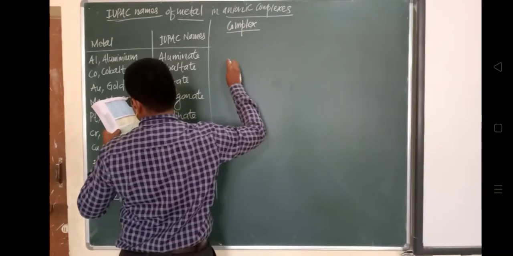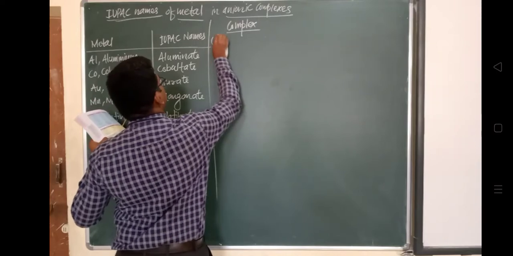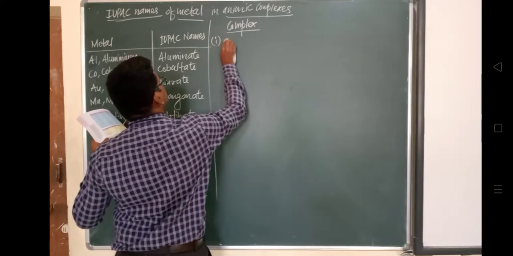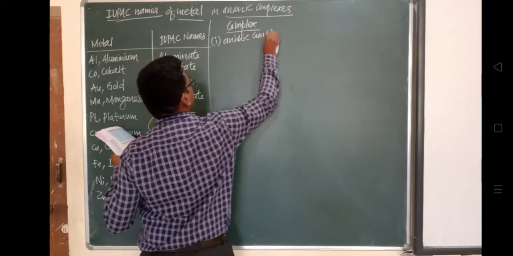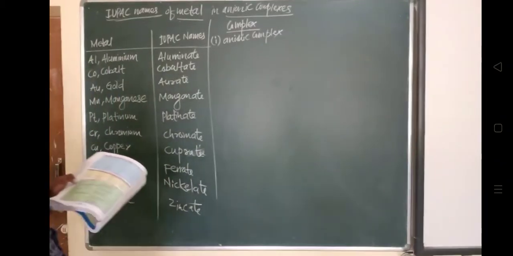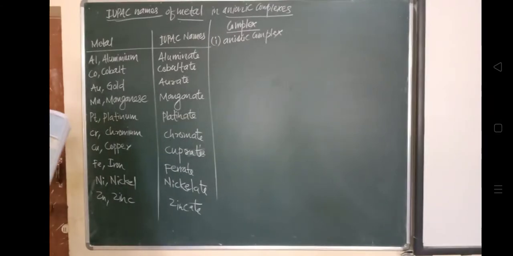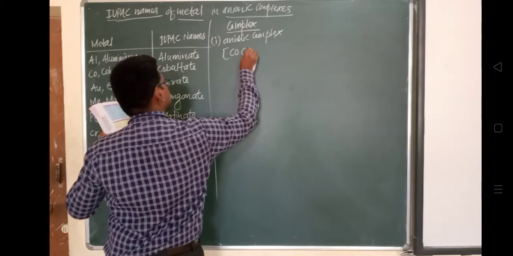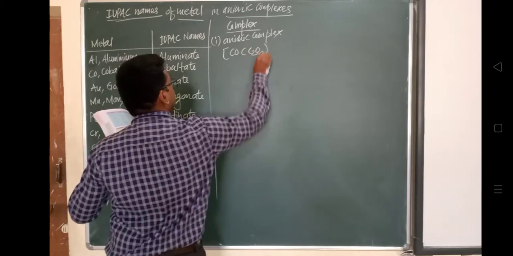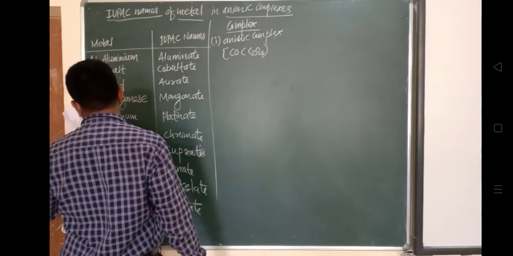So we have seen what nomenclature has to be given first to the ligand. The ligand needs a nomenclature. Here C2O4 is oxalate, and as we wrote, the nomenclature for oxalate is oxalato.